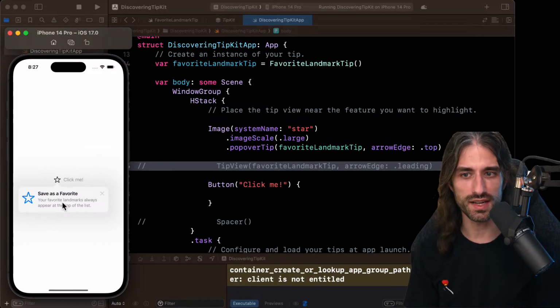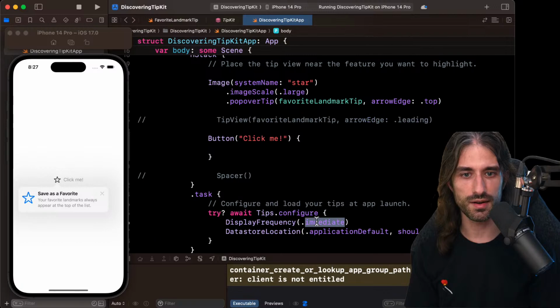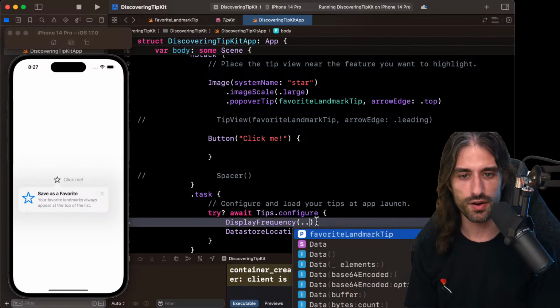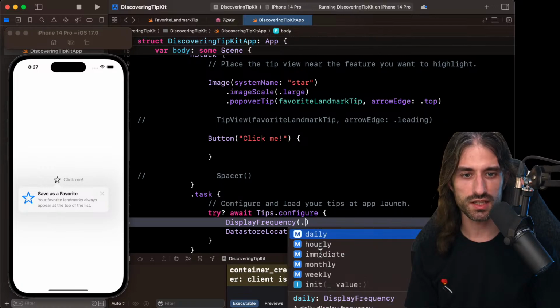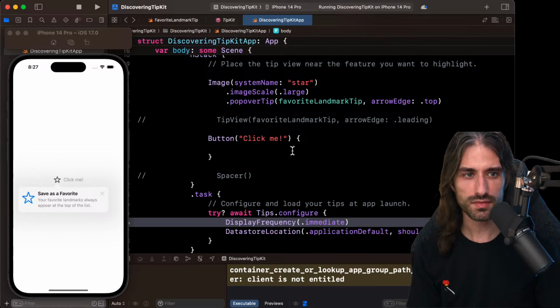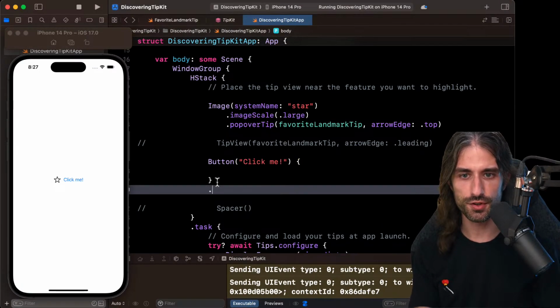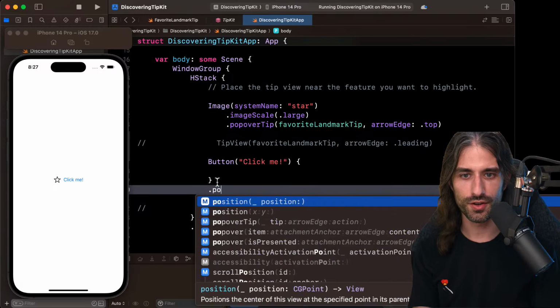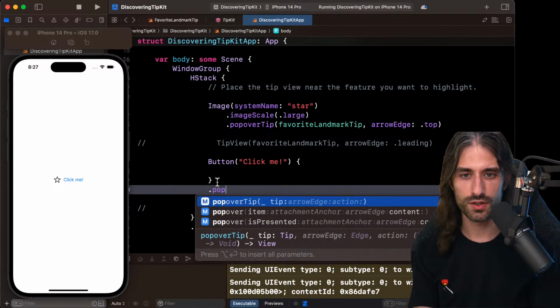But when you see the feature like that, it's great, especially that there is this display frequency where you can say, okay, I want it displayed immediately, hourly, daily, monthly, weekly. That seems pretty great. So that's pretty cool. And so let's see, if I put another one on the button, let's see what's going to happen.